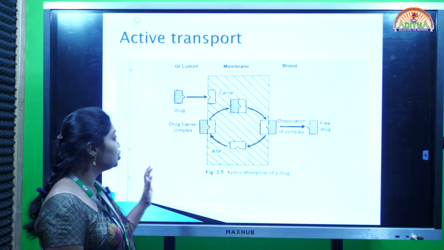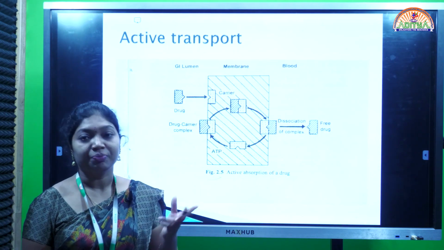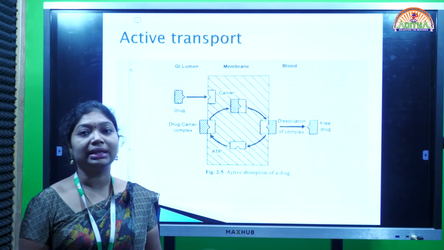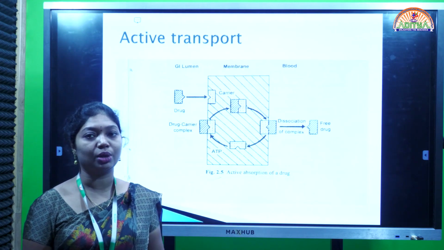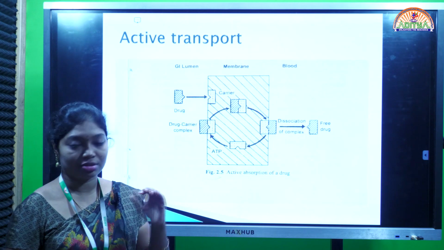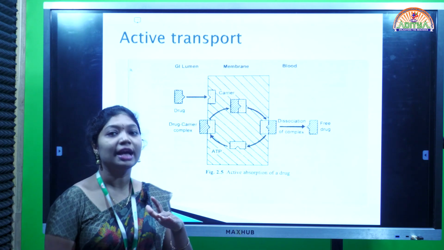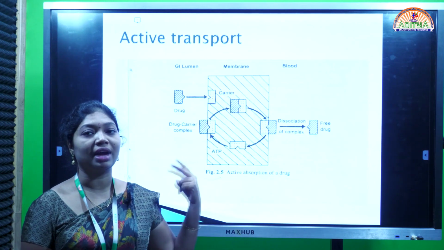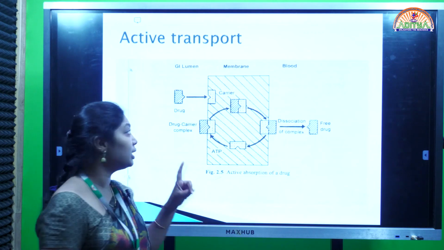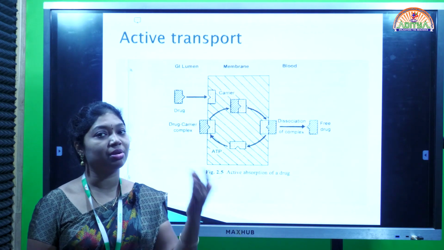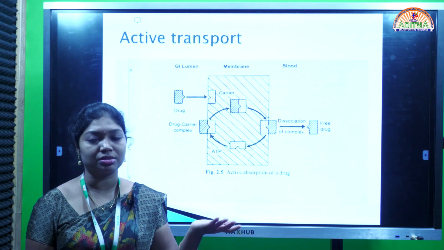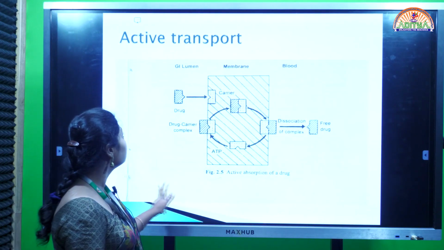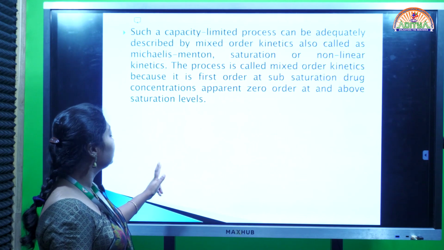Because of that energy we are crossing the membrane more easily. Here the driving force is the concentration gradient, but it is an uphill transport, meaning from a region of lower concentration to a region of higher concentration. If you take passive diffusion, it is a downhill transport, that is from a region of higher concentration to the lower concentration. But coming to active transport, it is vice versa, that is from a region of lower concentration to the region of higher concentration. Because here it is uphill transport, we are using energy for the transport mechanism. So this is about the facilitated and active transport mechanism.